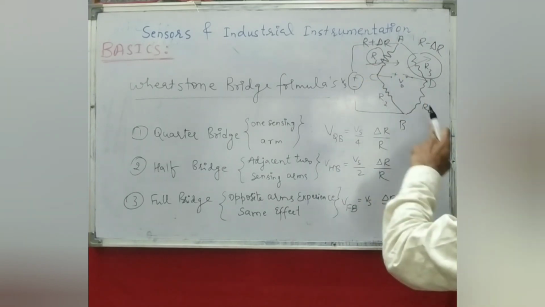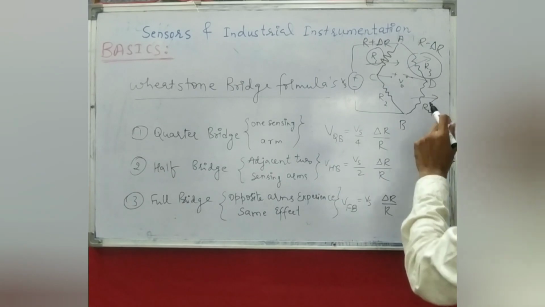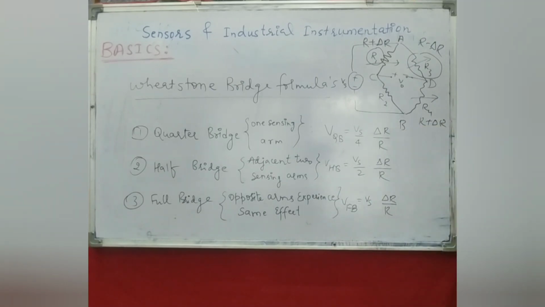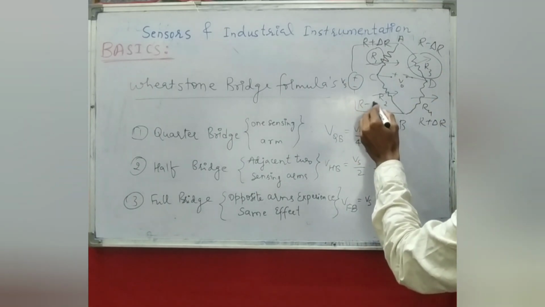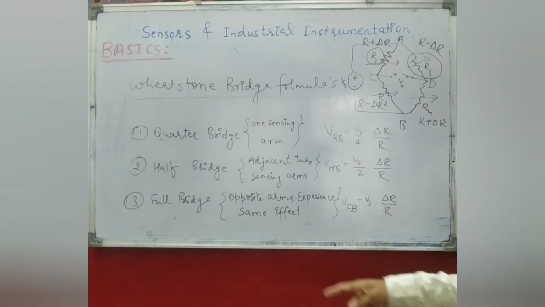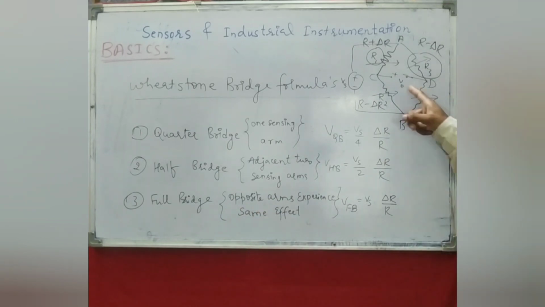So R1 and R4 are opposite arms. If let's say they both are getting expanded, so this also will be R plus delta R, and R3 and R2, opposite arms, are going to compress, so they are going to be R minus delta R. So in this case, this configuration will be known as full bridge configuration, and V out will be named as V full bridge equal to Vs into delta R by R.